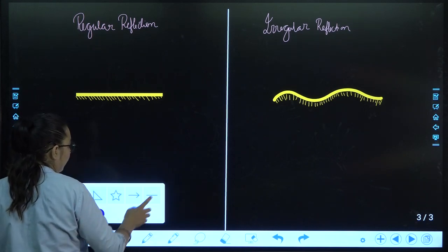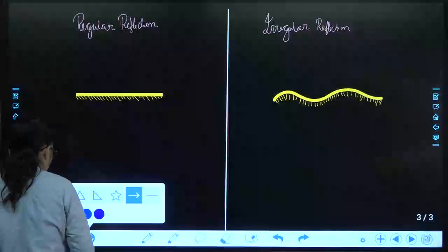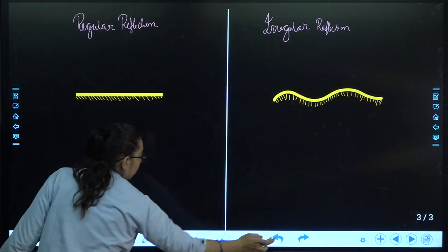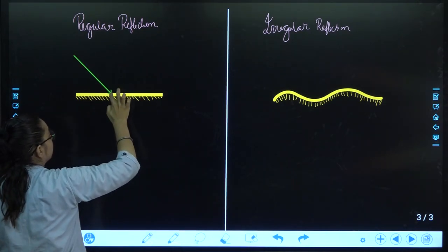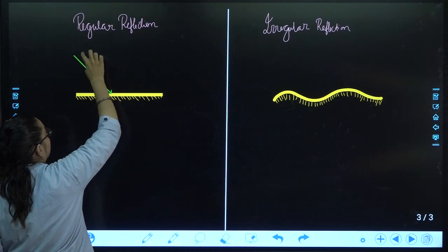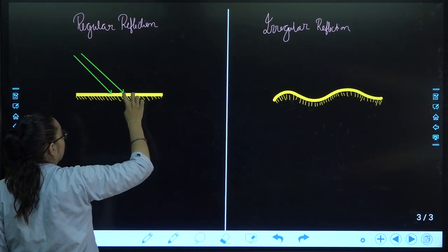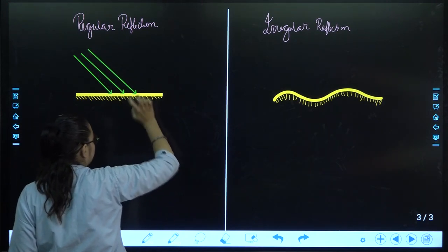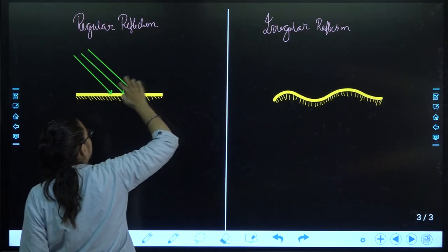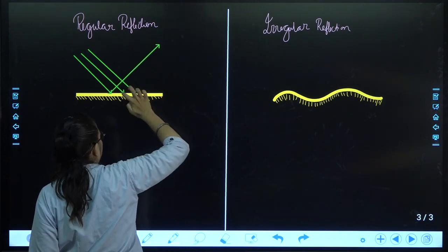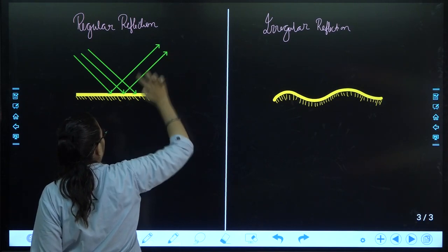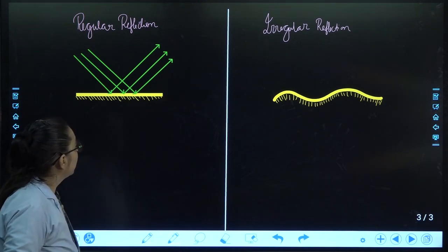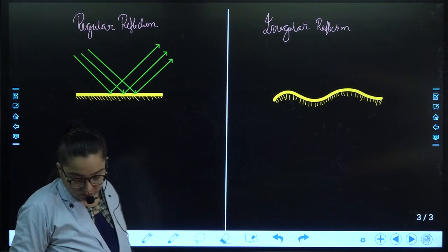When light ray is incident on this type of smooth polished surface, the reflected ray will also be parallel to each other. So these are the parallel bunch of rays.